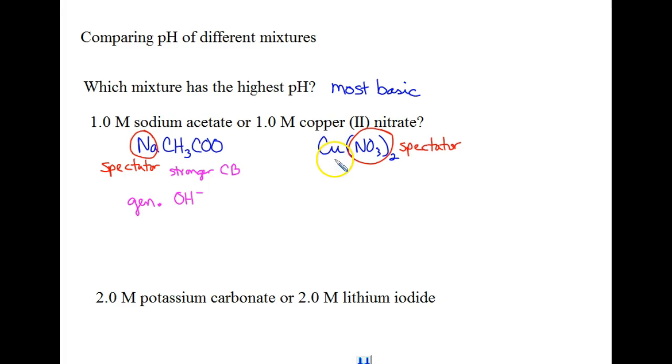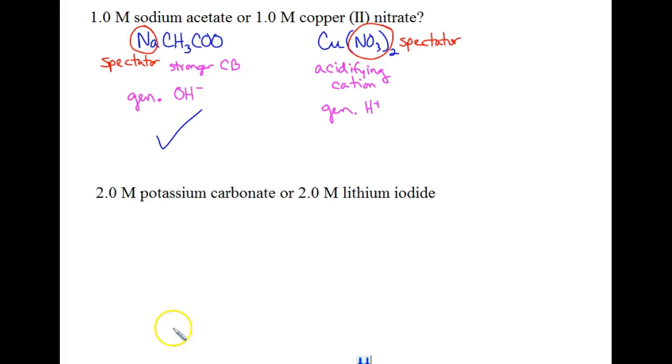On this side, we've got the copper 2 ion. This, since it's a smaller ion, if you look at its position on the periodic table, also that it's got a +2 charge, we consider this an acidifying cation, meaning that it is actually going to attract some hydroxides towards itself from water, meaning that it will generate some hydrogen ions. So, in this case, the most basic one is going to be our sodium acetate solution. Alright, let's move to our next example.